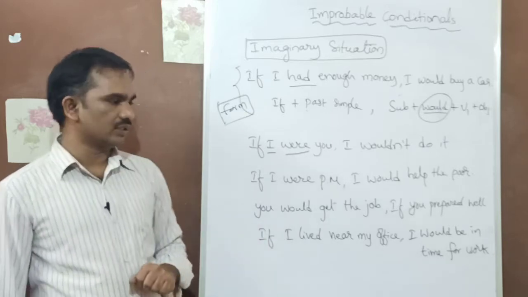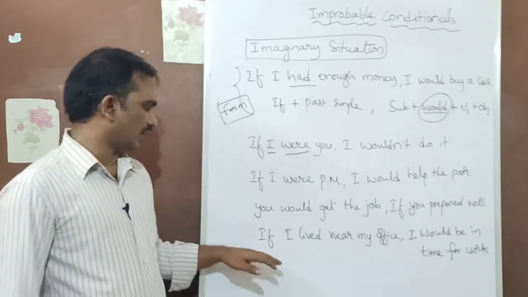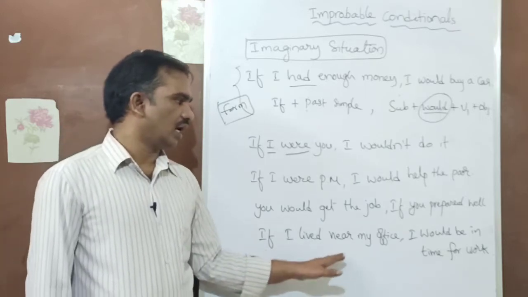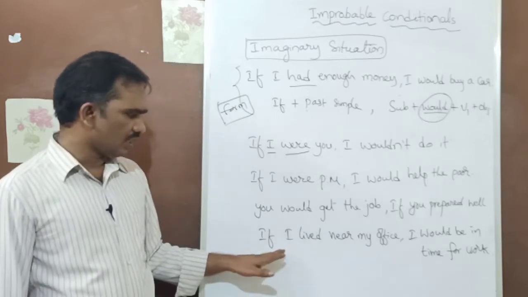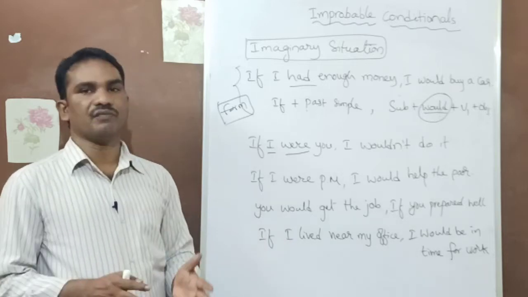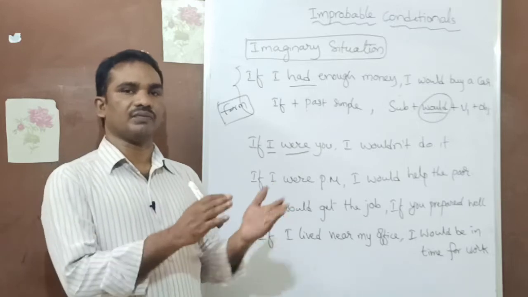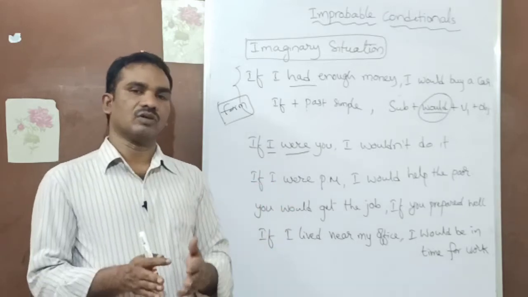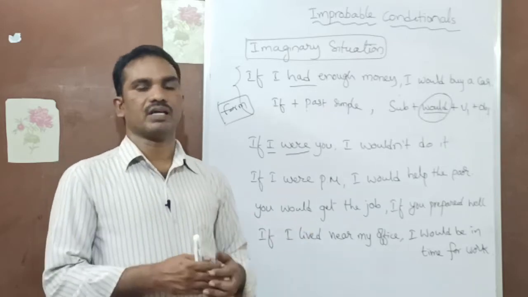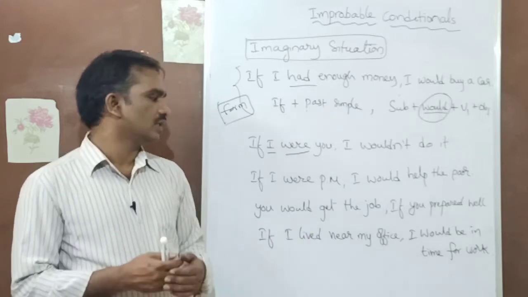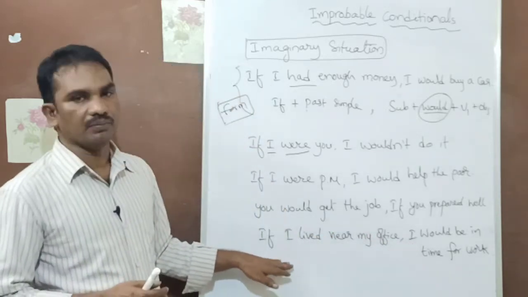And look at the final sentence. If I lived near my office, I would be in time for work. If I lived near my office, it's just imagination. That means if I am close to the office, nearby the office, I will come to the office on time, but it's not happening because it's only imagination.